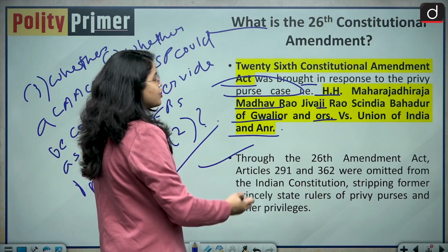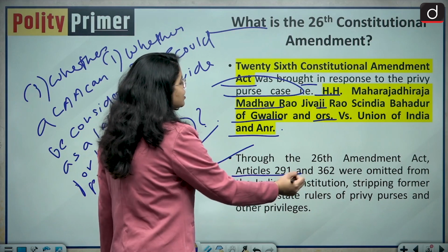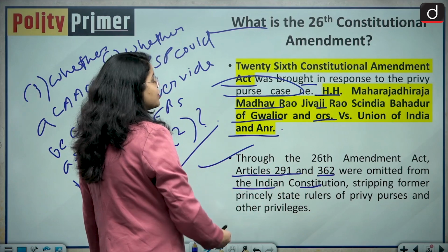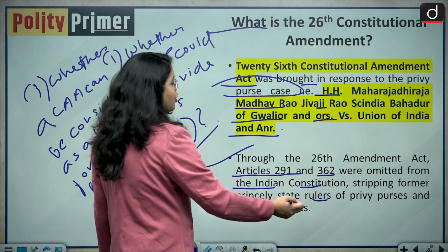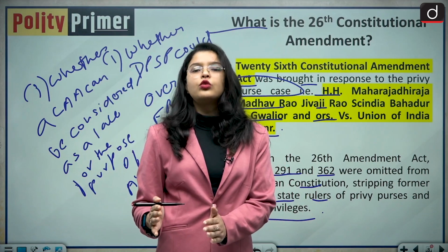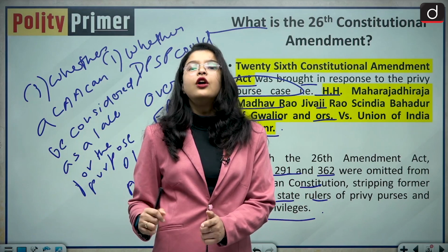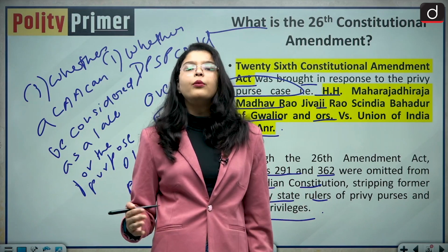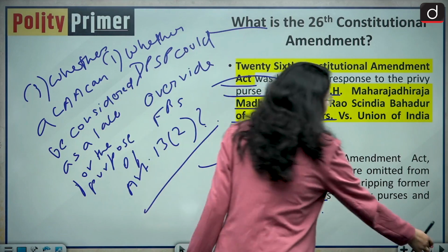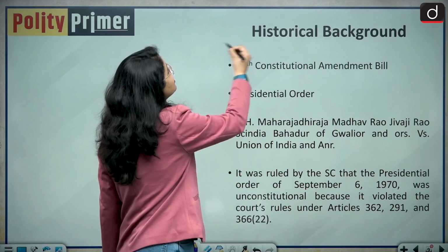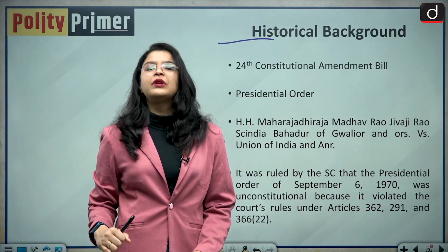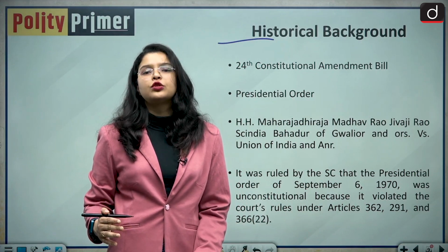So through the 26th Constitutional Amendment Act, Articles 291 and 362 were omitted from the Indian Constitution, stripping former princely state rulers of Privy Purses and other privileges. So basically through the 26th Constitutional Amendment Act, we abolished the Privy Purse. The Government of India at that point of time abolished the Privy Purses. Now let us examine what exactly was the historical background behind the same, and why did the government abolish the Privy Purse through the 26th Constitutional Amendment Act.